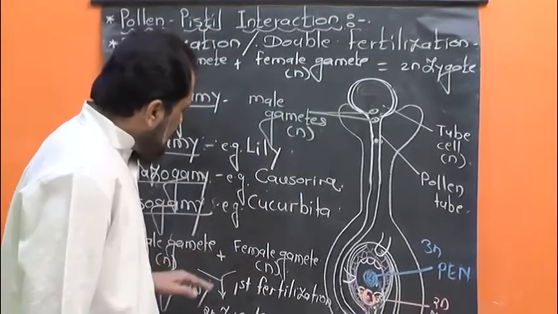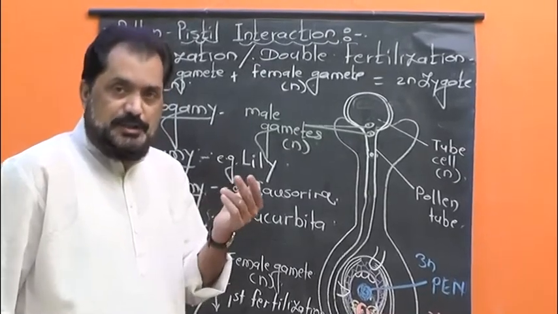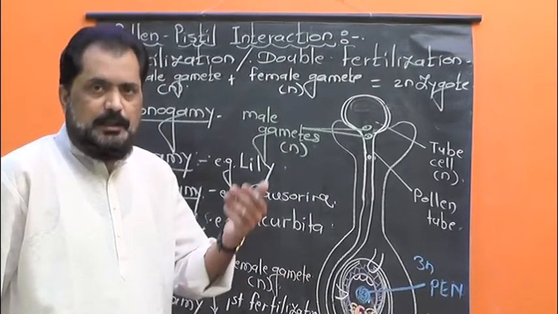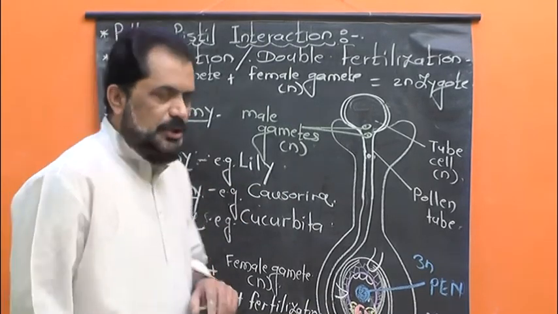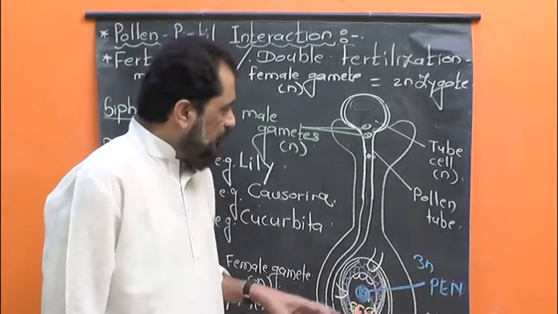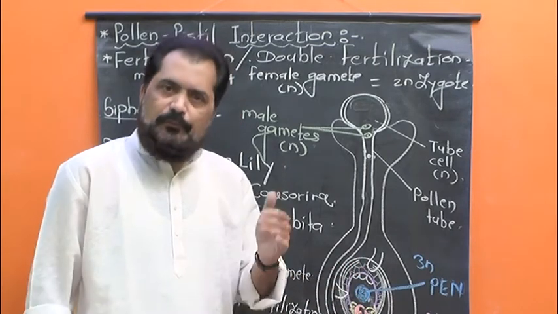Also, due to syngamy in the embryo, the diploid condition is restored in the new plant. Then we can say that double fertilization stimulates the formation of seed from ovule and formation of fruit from the ovary.